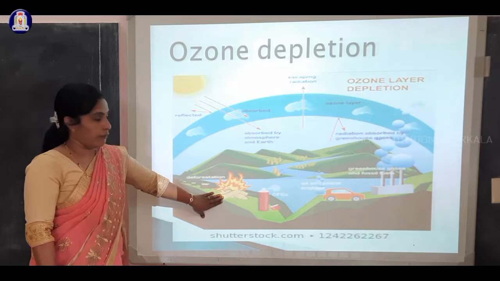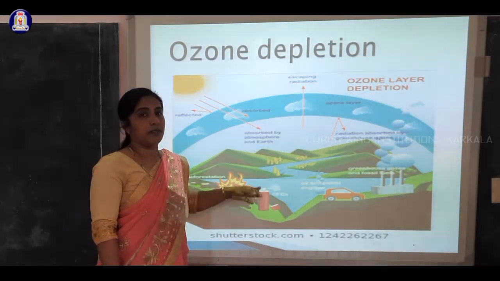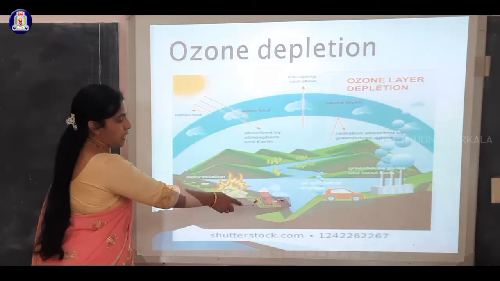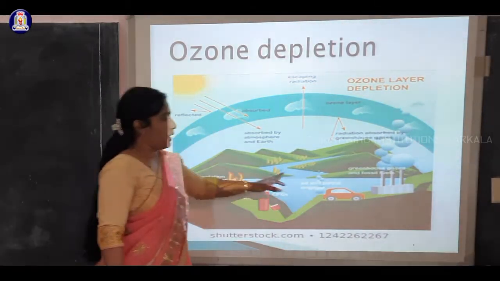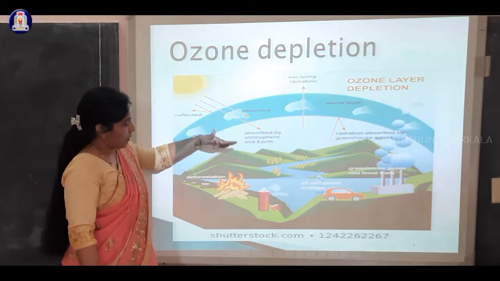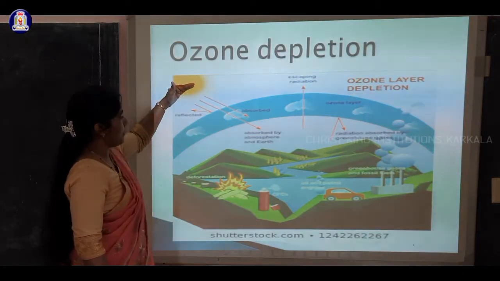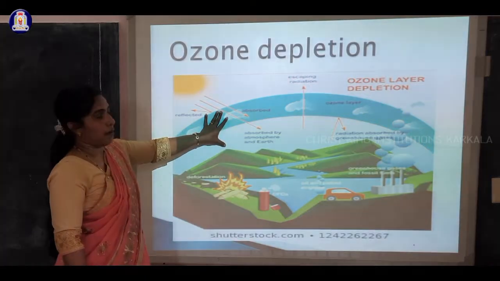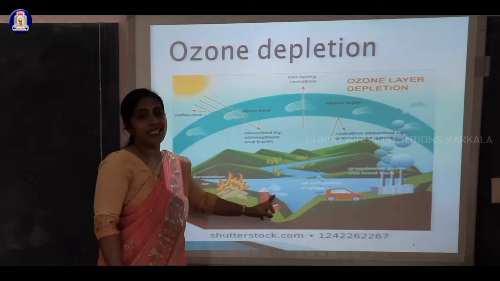Whatever sprays and aerosols we are using consist of CFCs, chlorofluorocarbons. Automobiles, oil refineries, factories, everything will release chemicals and carbon dioxide to nature. When the sun emits UV rays and they are absorbed, there is a breaking of CFCs.